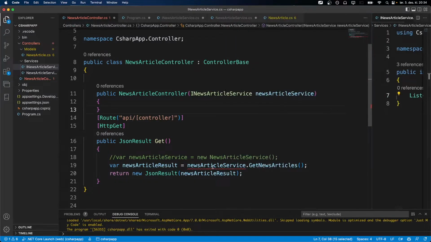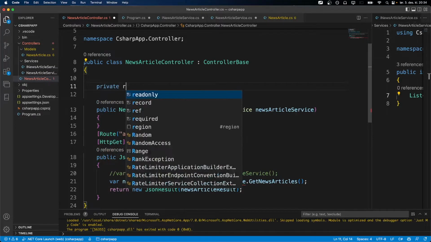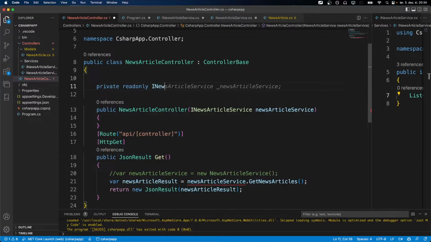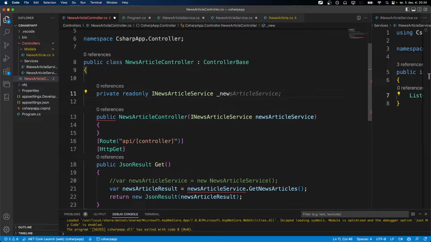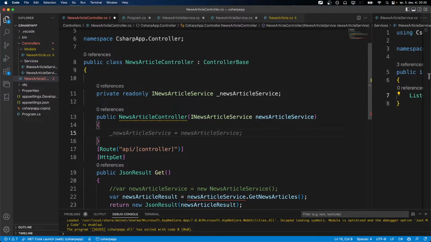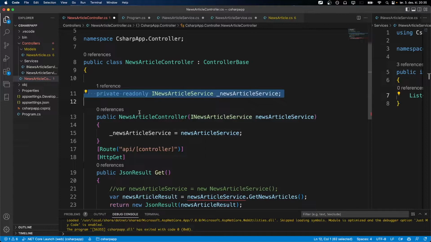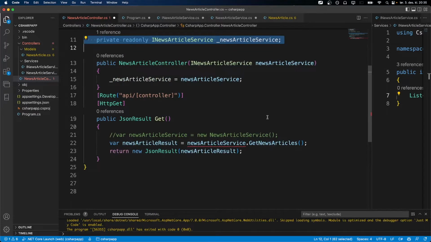And what we would like to do is basically say up here, private readonly INewsArticleService. And then we can use this underscore to say that this is private. And then if we want, we can have readonly. We don't need to, but we can have it. And then we can say news article service, just like this, is equal to news article service, because now we are setting this private variable here to be equal to the dependency injection variable that we get from the container. That's what's happening here.